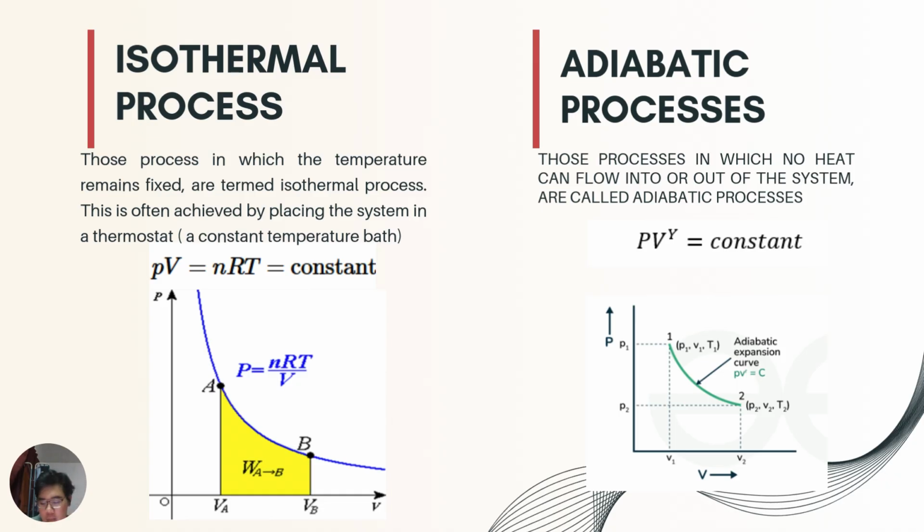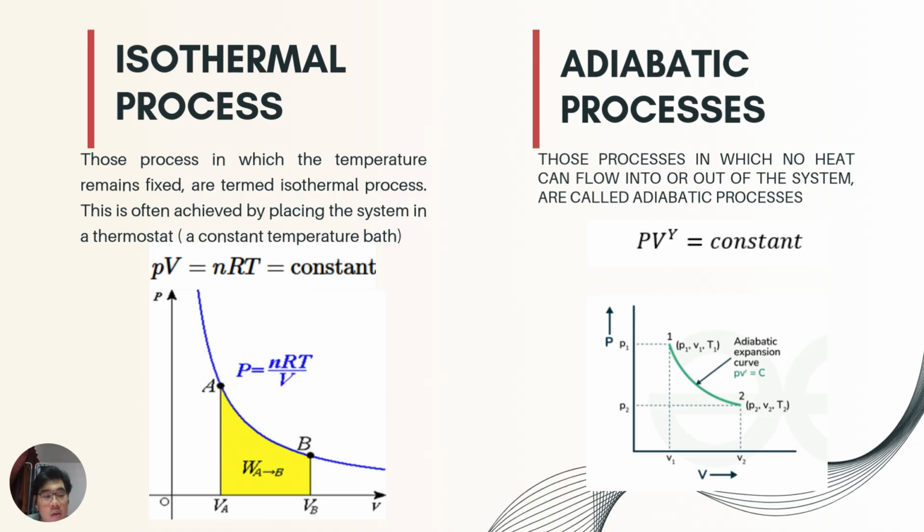And we enter the process in the closed system. First is the isothermal process. Those processes in which the temperature remains fixed are termed isothermal processes. This is often achieved by placing the system in a thermostat or a constant temperature bath. And for an isothermal process, dT equals zero.